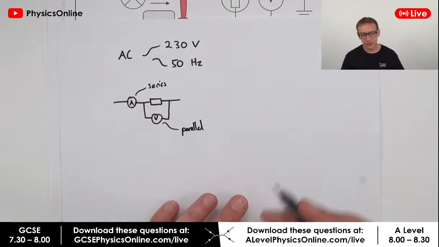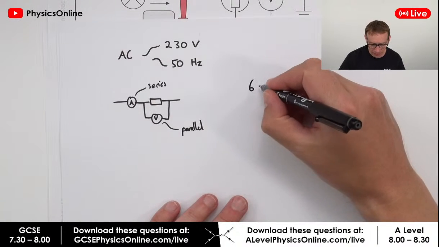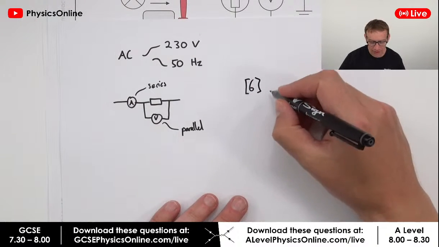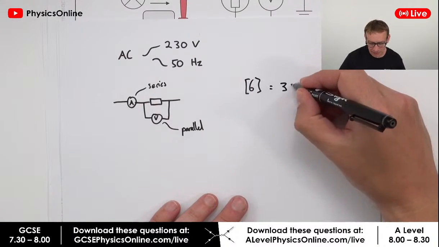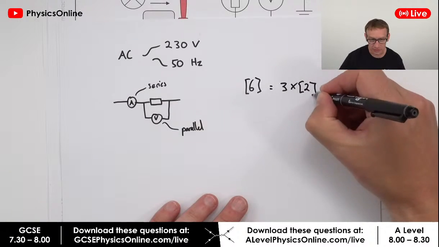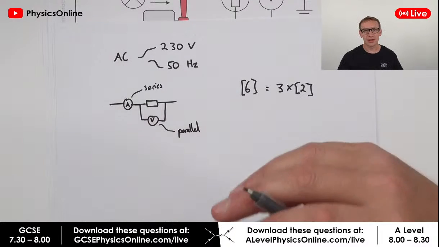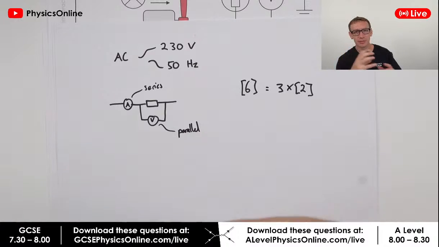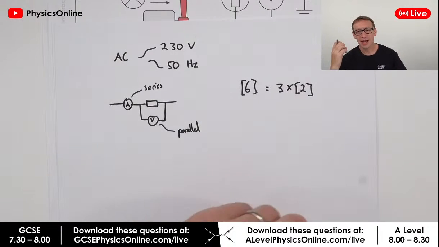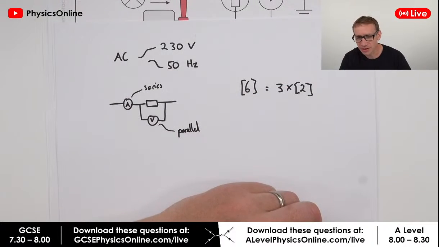Also, if there are any 6 markers, don't forget that a 6-mark question is just the same as 3 2-mark questions. Okay, and 2-mark questions, not a problem. You don't really even have to think about them. So if you see a 6-marker, maybe for an experimental method, just think about breaking it down into maybe 3 smaller 2-mark questions in your head, and that means it's going to be much easier to approach it.